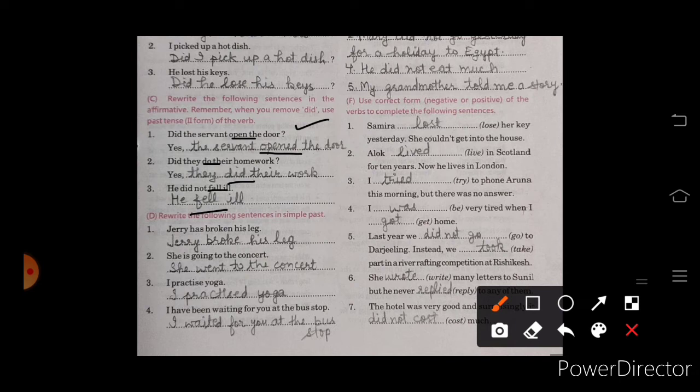Next, D exercise, we have to rewrite the following sentences in simple past tense. This is our present perfect tense and we have to convert this sentence into simple past. So we use verb second form only. Next one, this sentence relates to present continuous tense, and when we convert this sentence into simple past, we use verb second form.